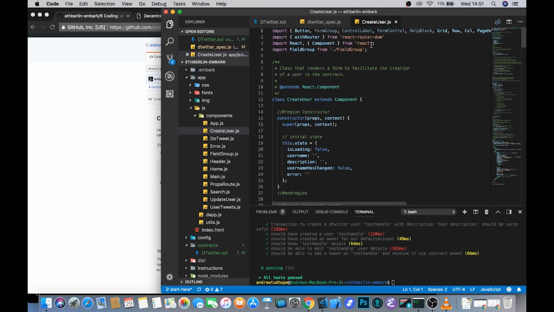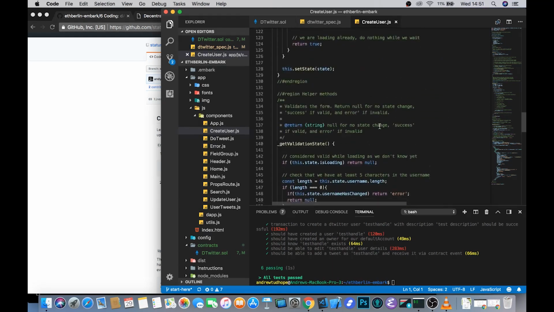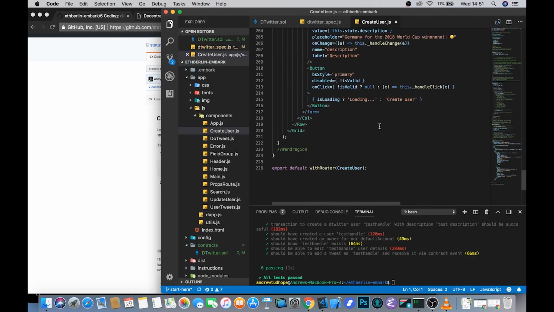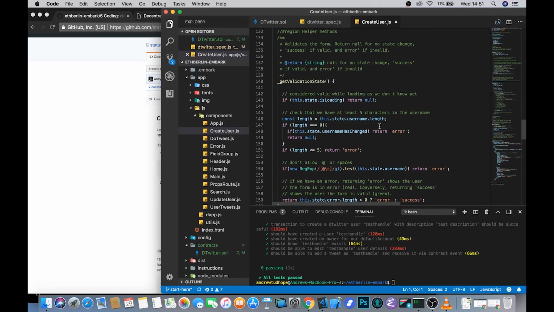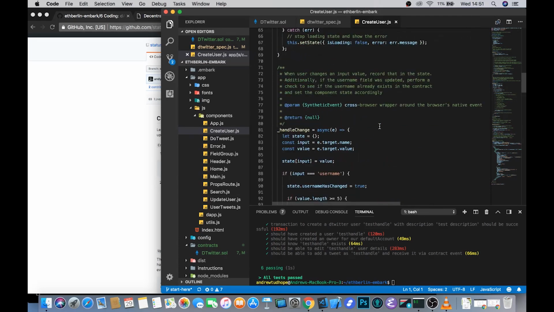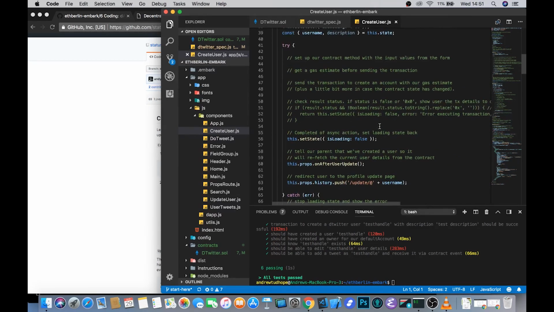So we've got a whole bunch of various different React components that we've imported for rendering this specific component down here. We're not really going to touch any of the rendering in these tutorials because, like I say, there's no need to do that now. What's really interesting is how do we actually wire this up and get it to speak to the smart contracts that we've written, because that's what we want to learn at an Ethereum hackathon.